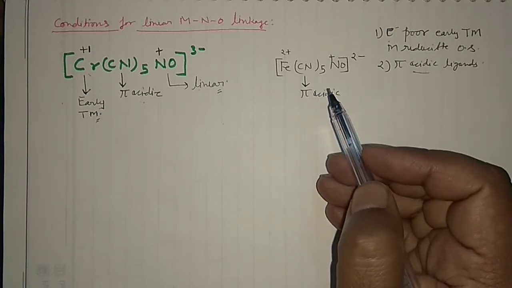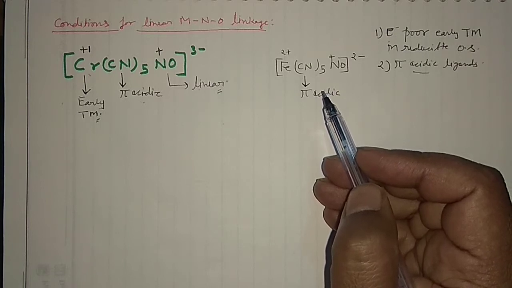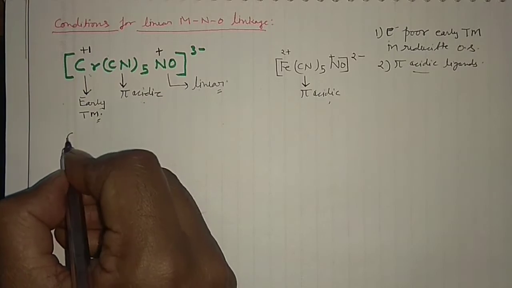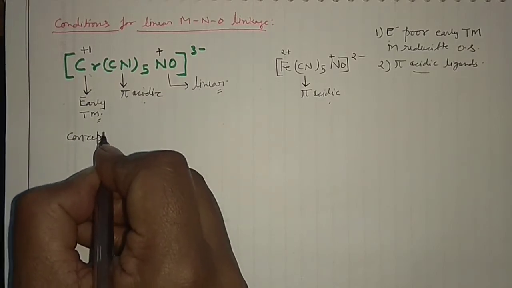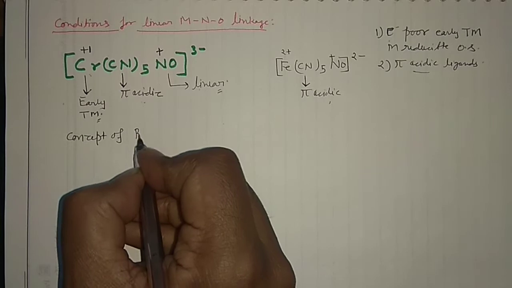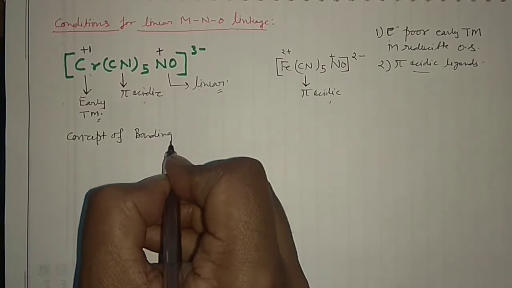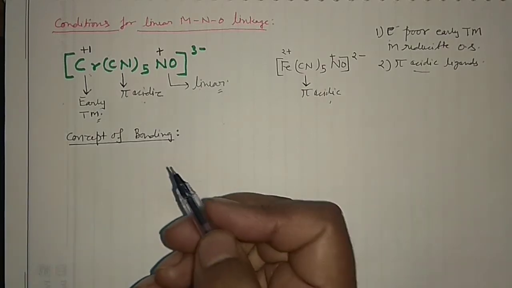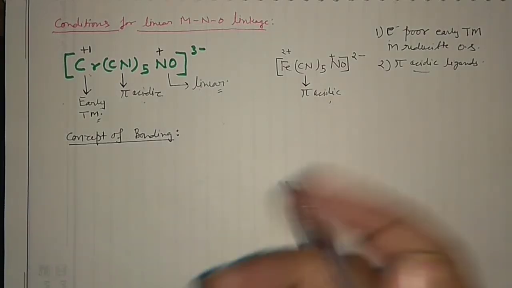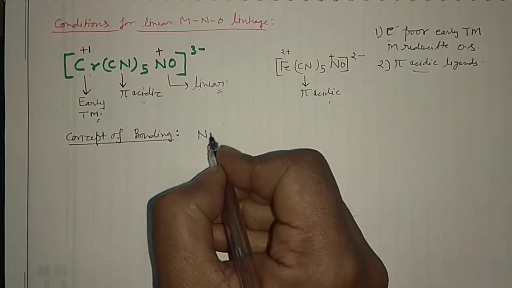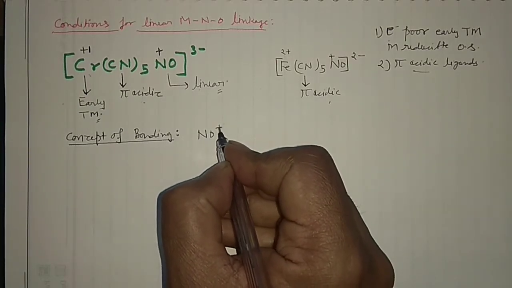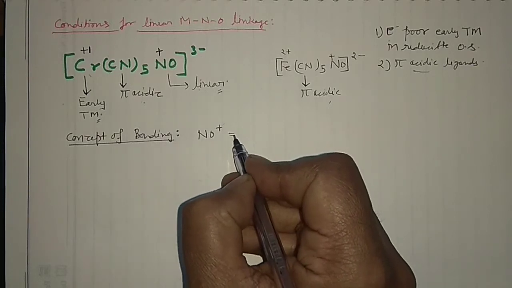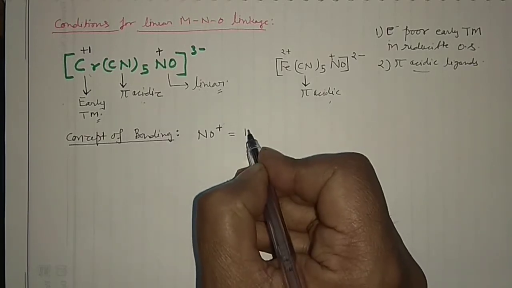Now I am going to discuss how the bonding will occur, the concept of bonding, and how in the linear form it will give 3 electrons. When you have NO positive, it will have 14 electrons.